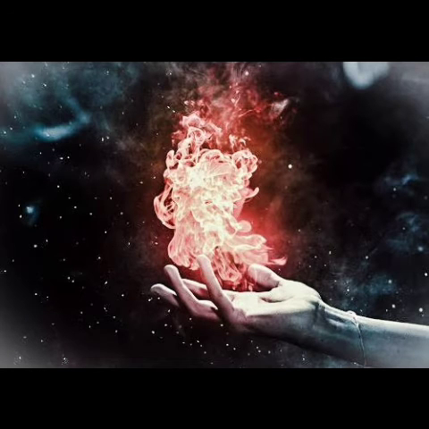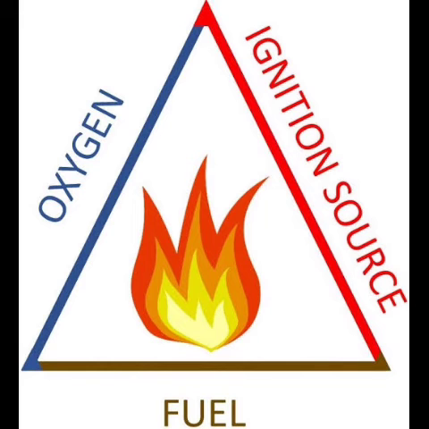The next topic is how do we control fire? The process of extinguishing a fire is called firefighting. Any fire needs three main things: fuel, air and heat.